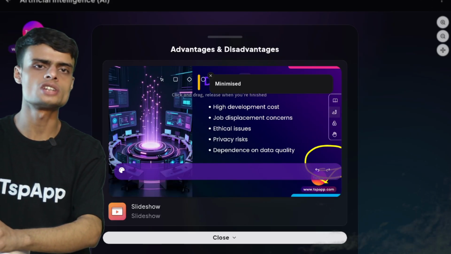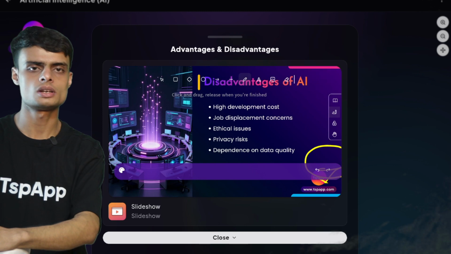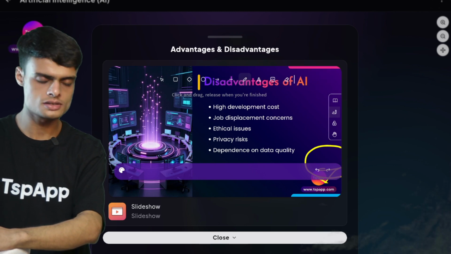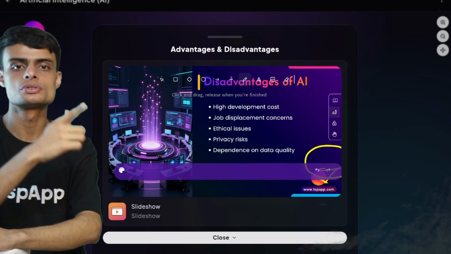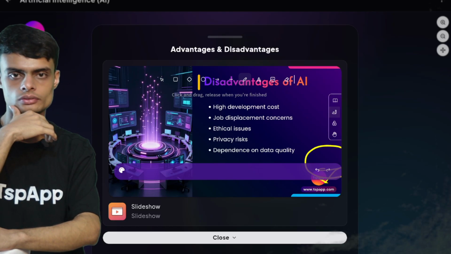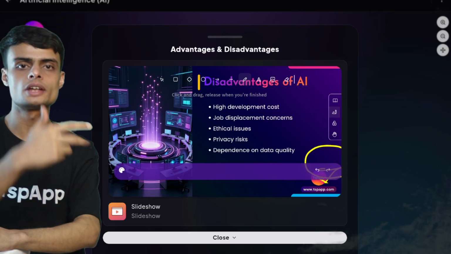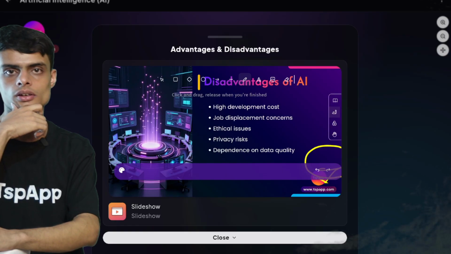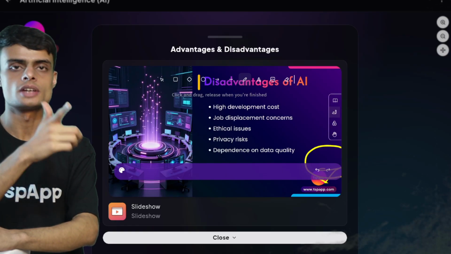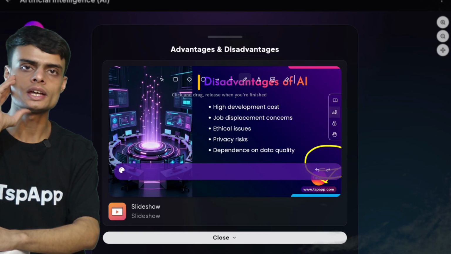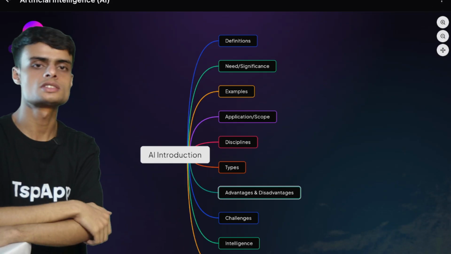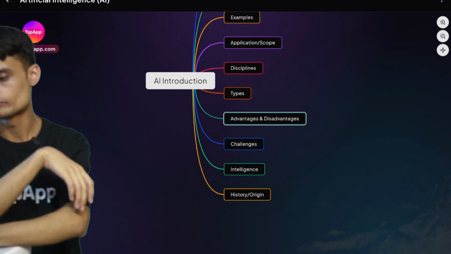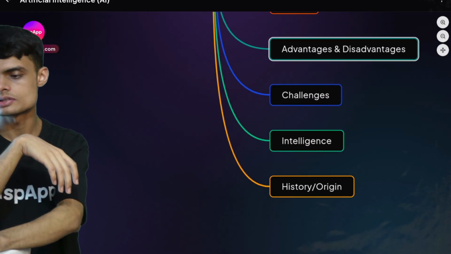If we say that ChatGPT or Claude or Gemini or any other AI is a good AI, it means they have used a good amount of data to train. They have used some good techniques to train. And this shows that if we train our AI with good data, the AI will have good skills. Okay, next we have the challenges of AI.